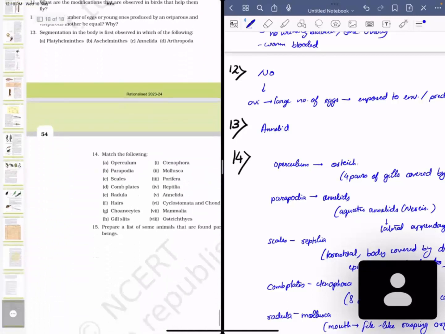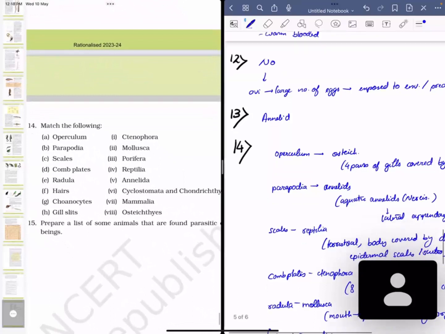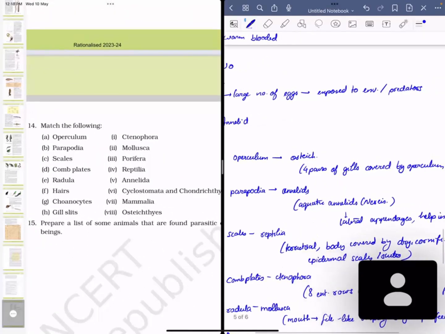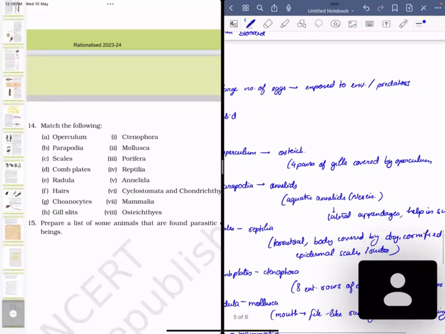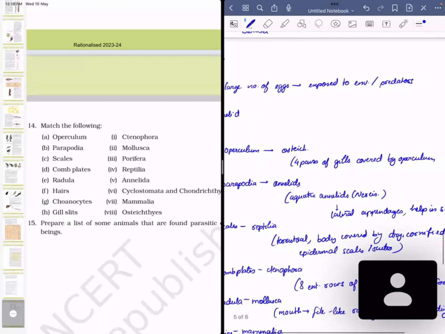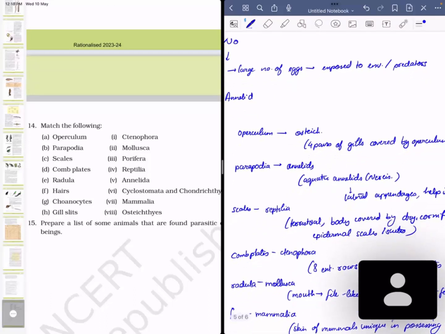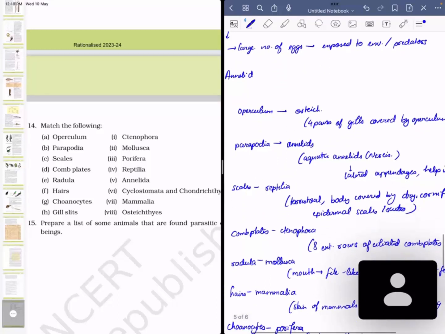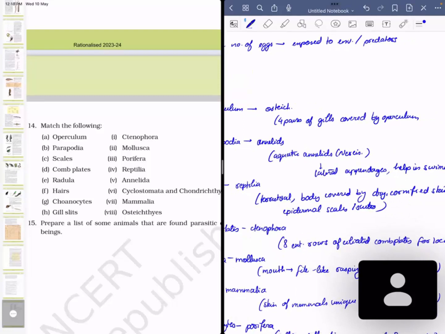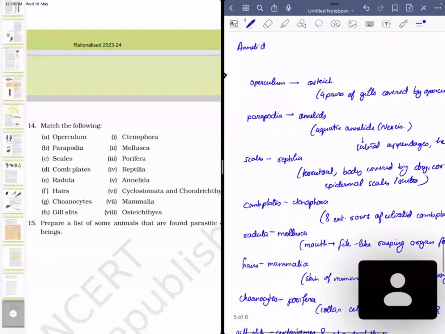14th question, match the following. First we have operculum. Operculum is present in Osteichthyes. I'll be giving just one or two points related to each match. Operculum is present in Osteichthyes, and they have four pairs of gills which are covered by the operculum. Parapodia are present in annelids; aquatic annelids such as Nereis have lateral appendages called parapodia, and they help in swimming.